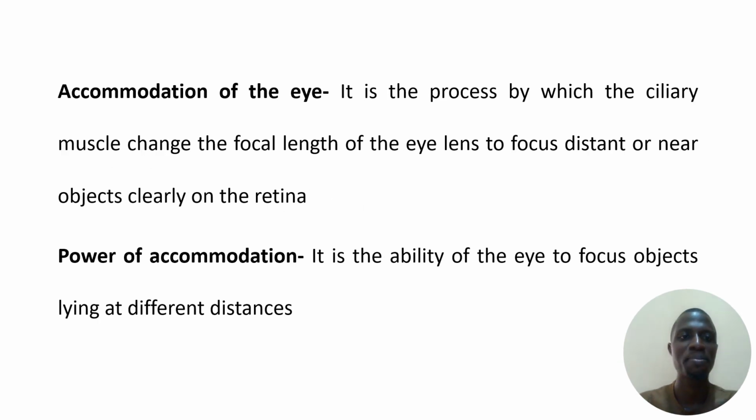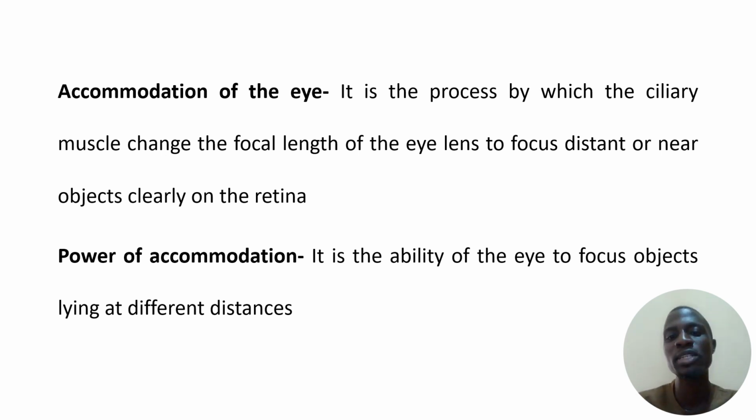Now, we'll quickly consider some keywords that we use before we discuss how the eye focuses on objects, which is the physics of the operation of the human eye. So, the accommodation of the eye.